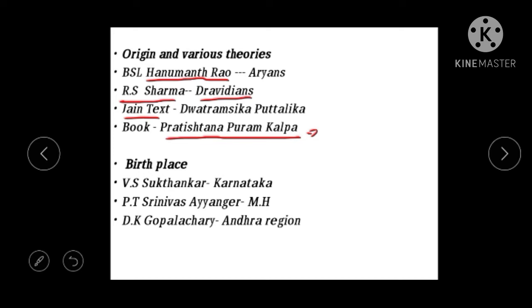So the Satavahanas were born out of them. This is the fourth theory about the origin of the Satavahanas. The next, coming to the birthplace: where exactly the Satavahanas originated, the place of their birth.